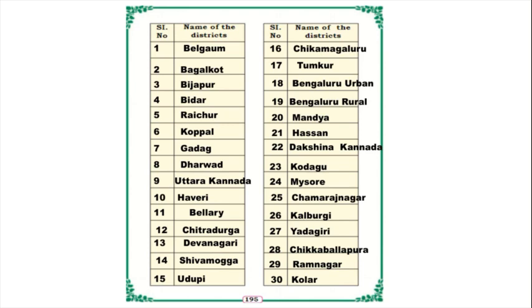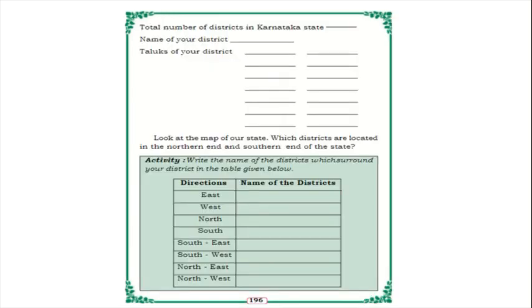Here we should write the districts' names. I have written all the district names of our Karnataka. Next, total number of districts in Karnataka state: as of the year 2020, there are 30 districts in our Karnataka.